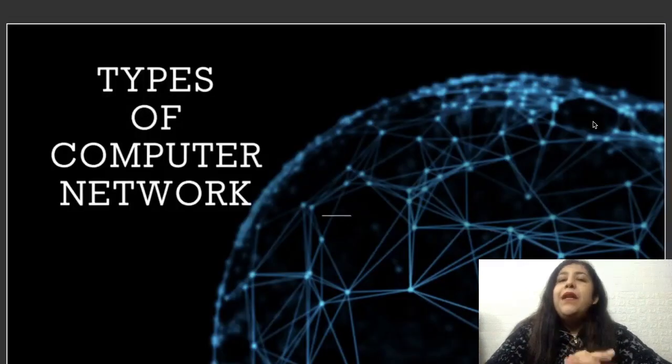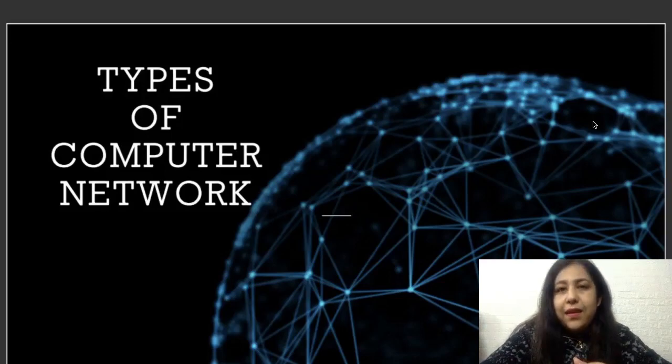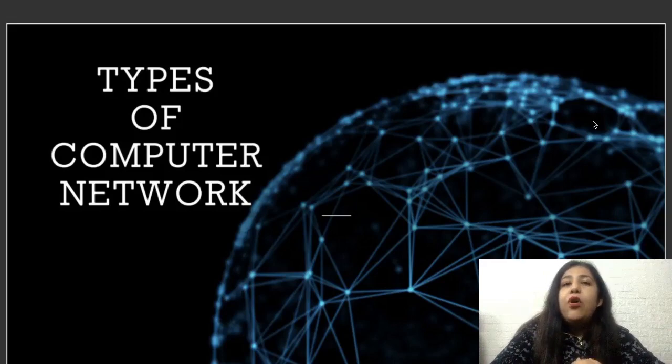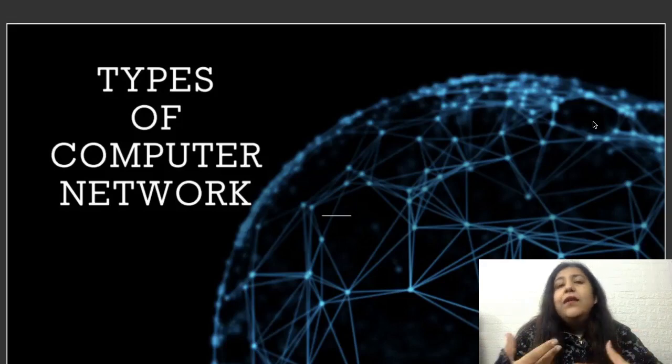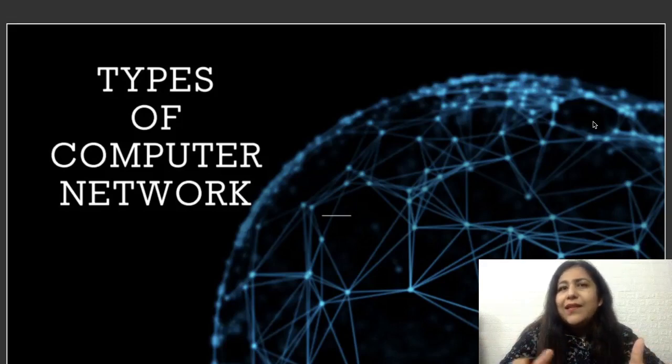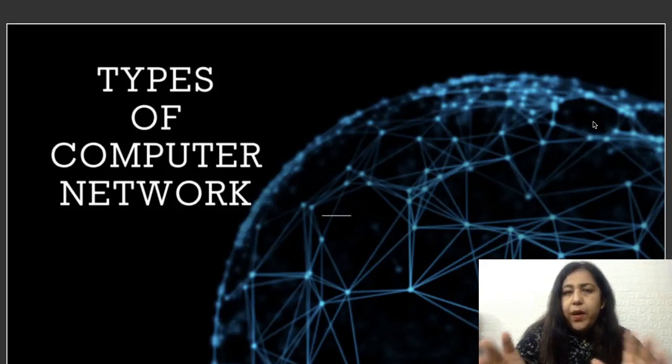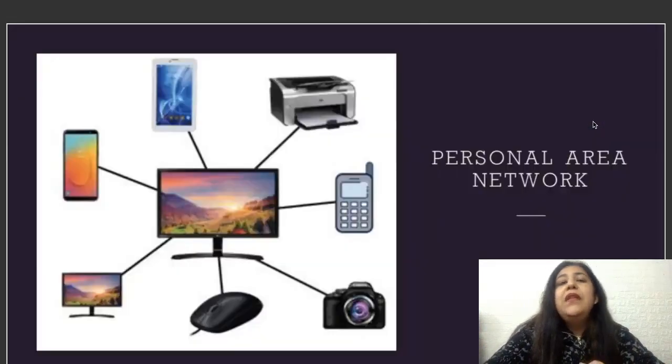Now, depending upon geographical area, like how much area you are covering, we have four types of networks. So four types of computer networks are formed on the basis of area covered. There are other bases also to categorize the networks, but we are using the area covered over here. So on the basis of that, we have personal area network.